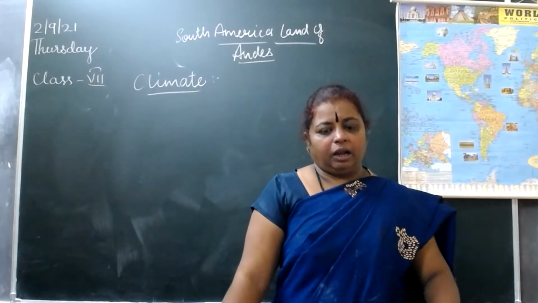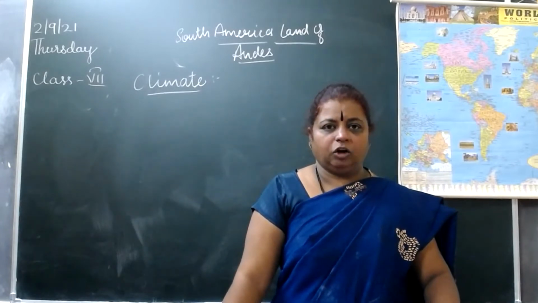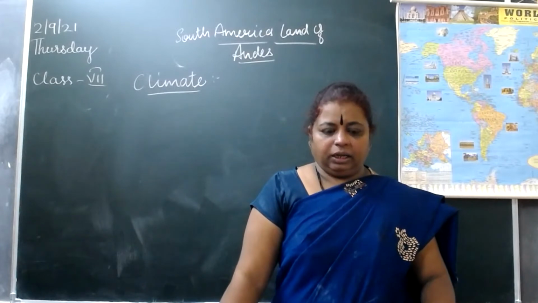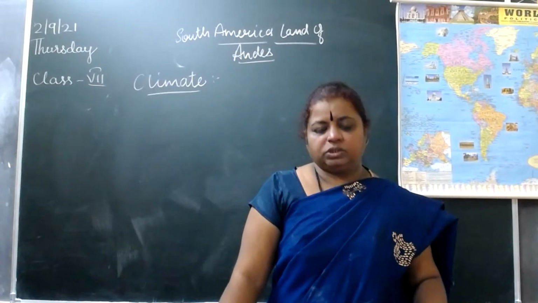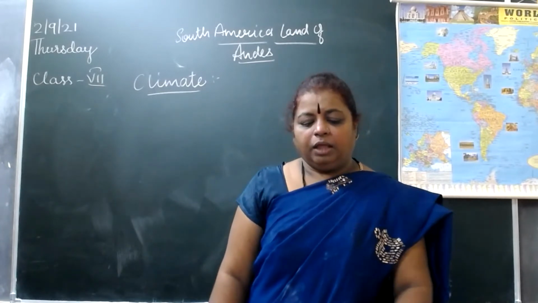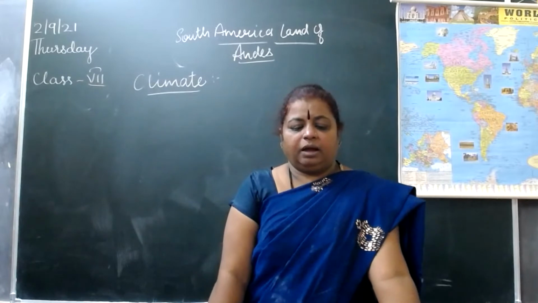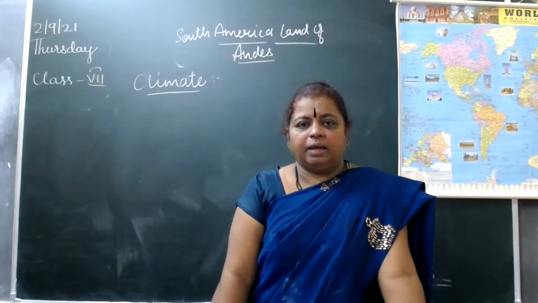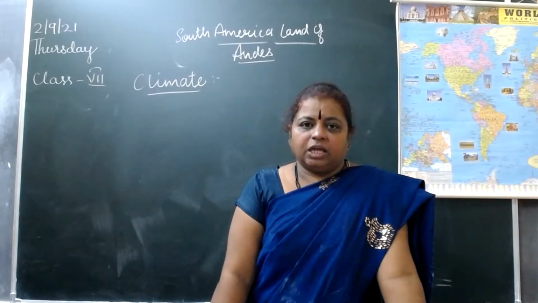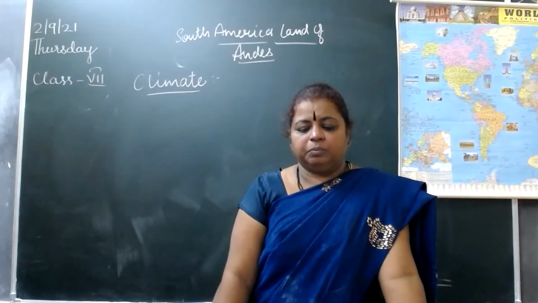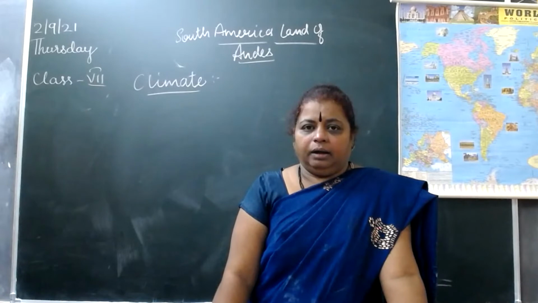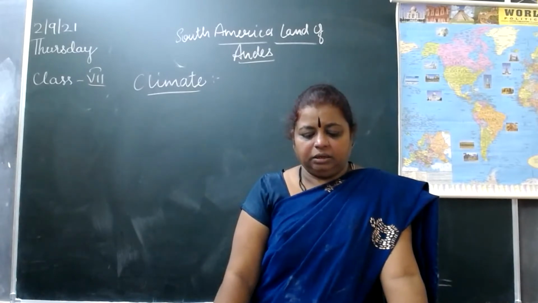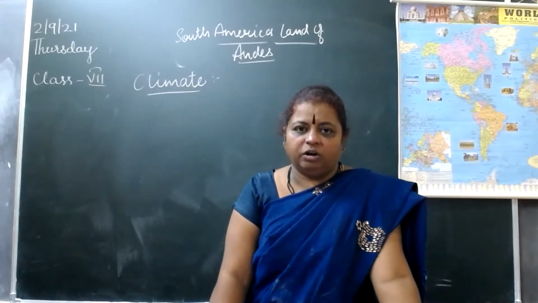Its latitudinal and longitudinal extent is 12 degrees north to 35 degrees south latitudes and 35 degrees west to 81 degrees west longitudes. The continent of South America is located in the western hemisphere. It is surrounded by water bodies except on the northern side. It is separated from the north by the Panama Canal, and in the south are the icy waters of Antarctica.